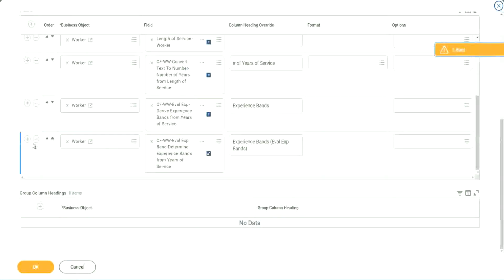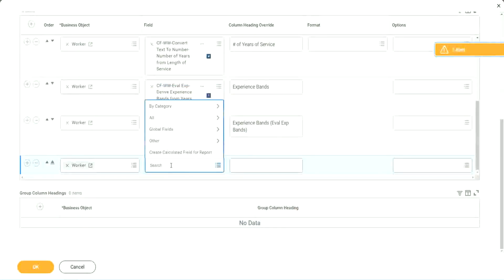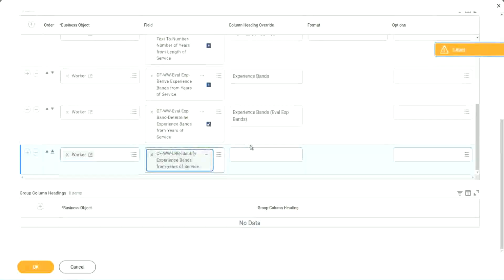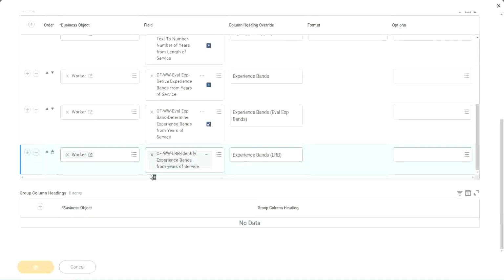Let's add it here at the end. So here also we are doing experience bands, but using an LRB, lookup range band. Right. So let's see if we get the same output or not.